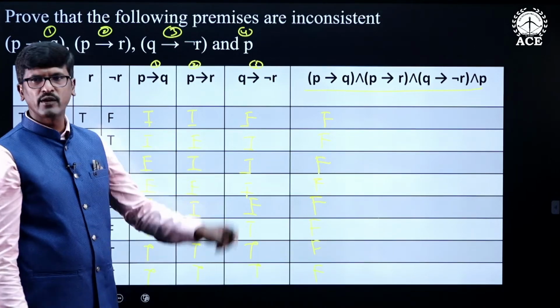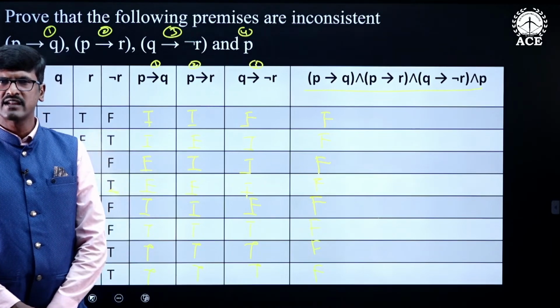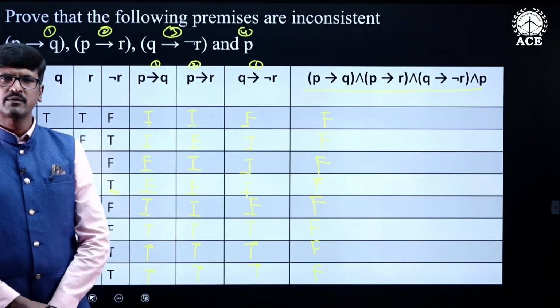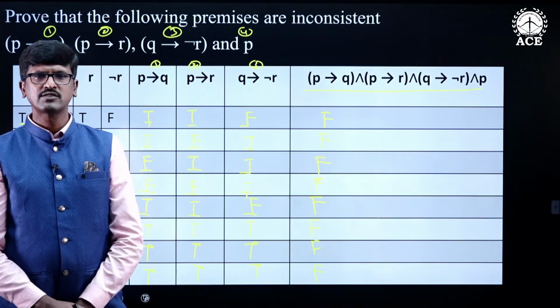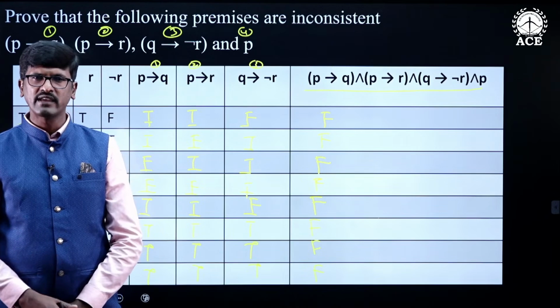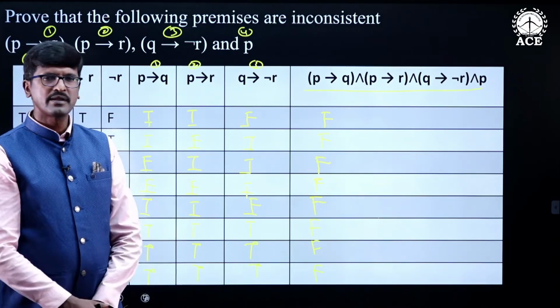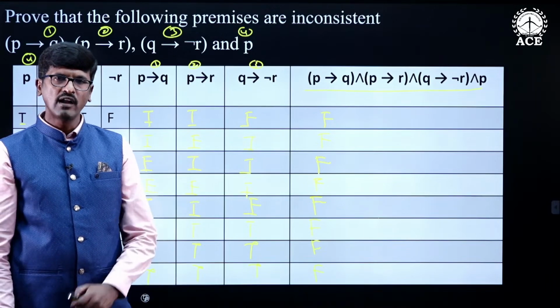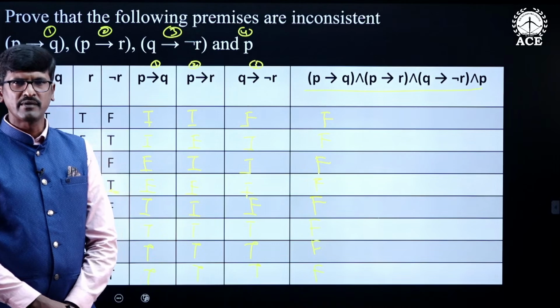So this is how we test whether the given premises are consistent or not. Construct the truth table for the conjunction of the premises. If the conjunction of the premises is true in at least one case, they are consistent premises. If the conjunction of the premises is true in all cases, then they are called inconsistent premises.